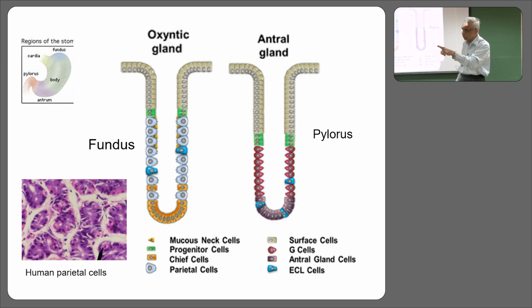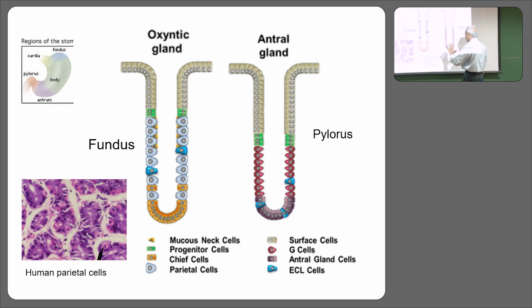In the antral part of the stomach, you don't get them. Are you okay so far? Okay. Then the green ones are there in both. What are these green ones? Progenitor cells, which means stem cells, which we have already seen in the previous one. So you have them here, you have them here, progenitor cells have to be there everywhere.